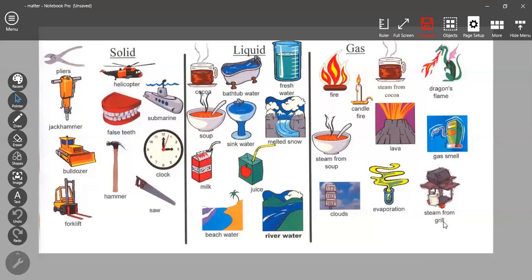If you need more revision on the previous forms of matter that we revised with us yesterday, please go back to the videos that are uploaded on the YouTube channel to revise solids and liquids.